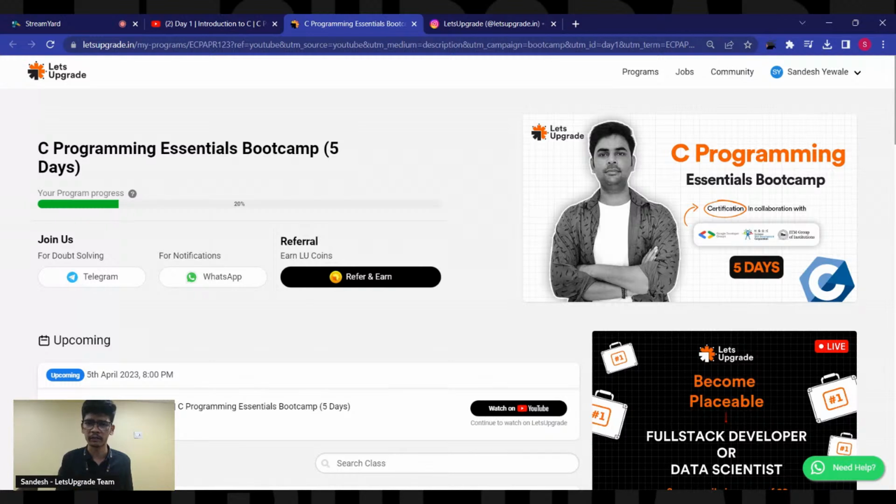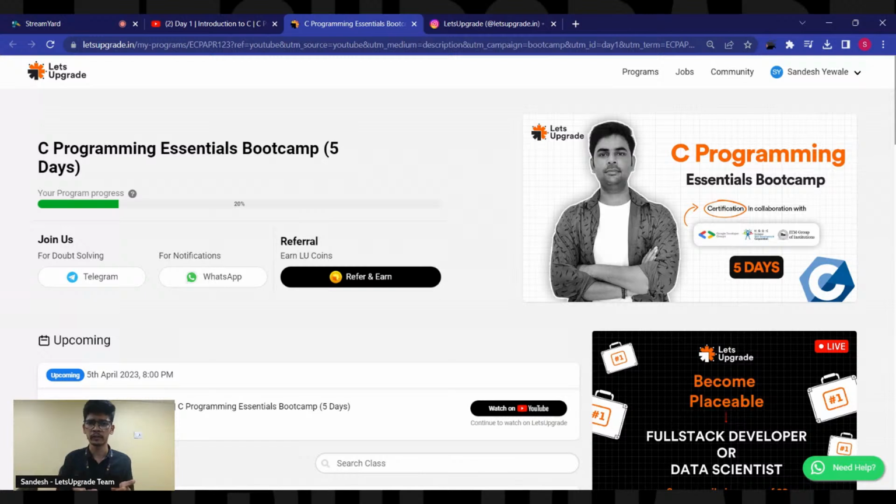Now to download your certificate you need at least 50 LU coins. Now how can you earn those 50 LU coins? That is very simple. When you submit your attendance daily, you will get 10 LU coins by default in your account. So if I mark attendance for 5 days, I'll get 50 LU coins. But if you want to earn more LU coins, then you can refer these essential programs to your friends.